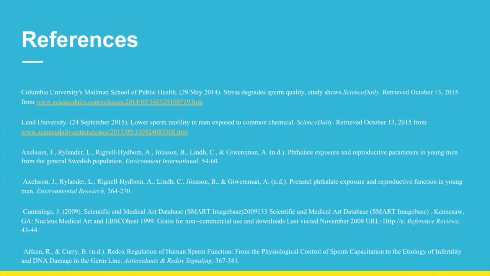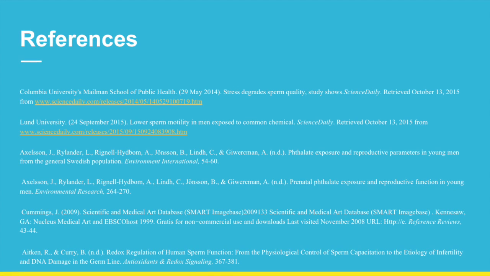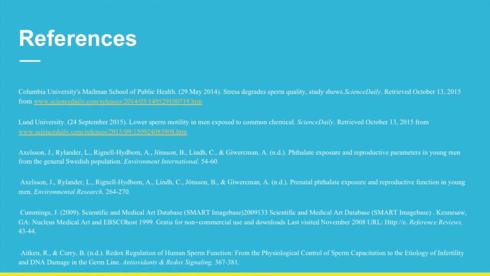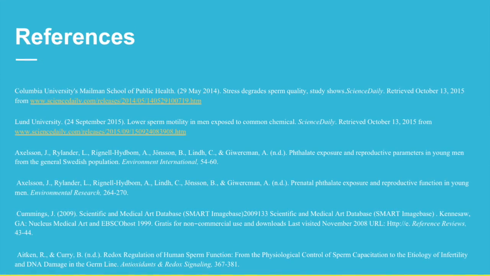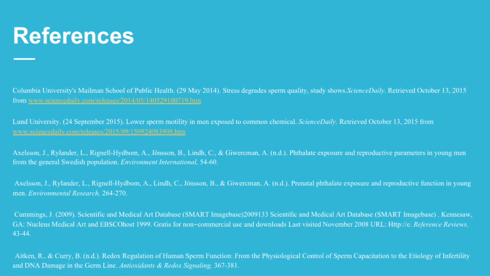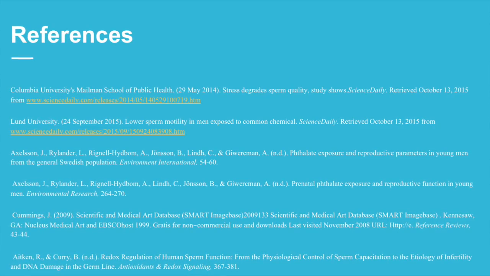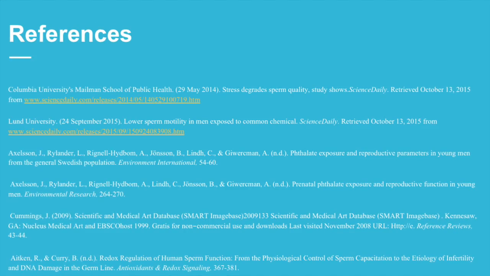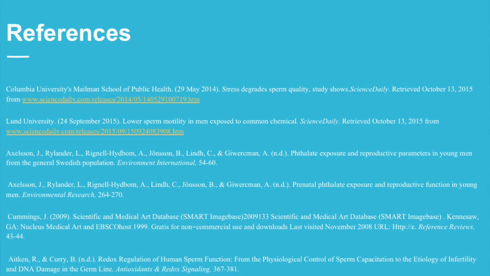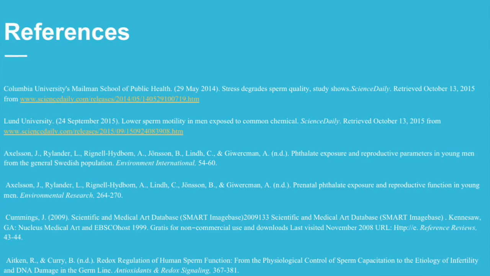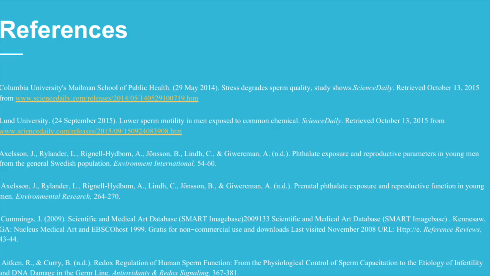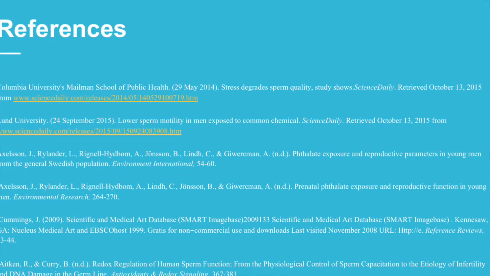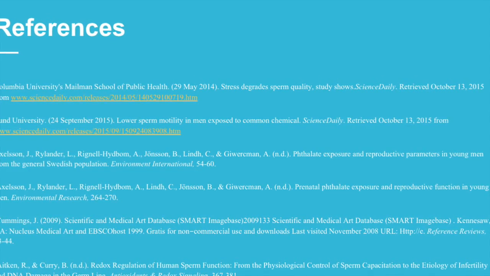The information in this video was obtained from the following articles and sources. Columbia University's study provided results on stress's harmful effects on sperm and semen quality, while Lund University's study covered the impact of DEHP, a known phthalate, on sperm. The first study by Axelsen provided further data on DEHP metabolite levels and observed associations with reproductive parameters, and the second also observed the DEHP levels and included DINP levels in conjunction with hormone levels and semen volume.